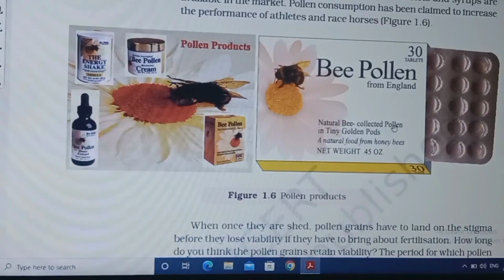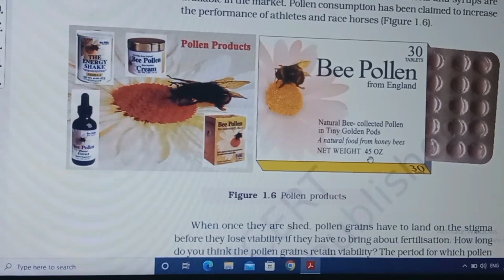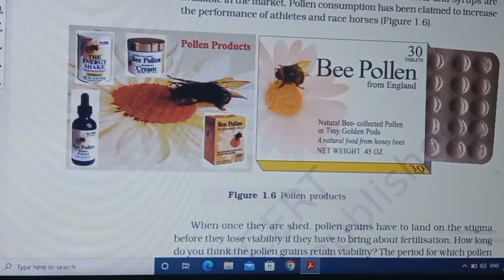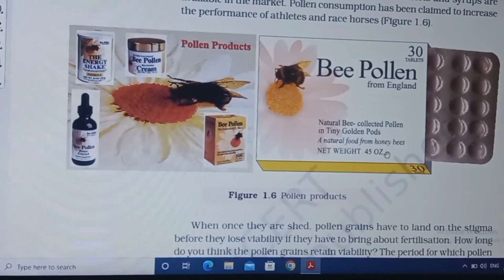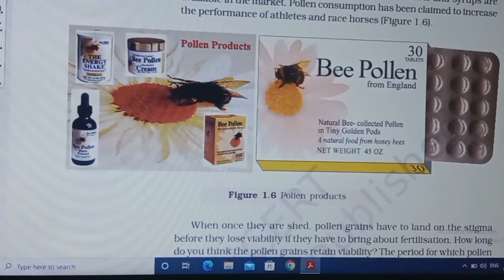Natural bee collected pollen in tiny golden pods. A natural food from honey bee. Net weight is 0.45 oz. These are the pollen tablets. Every line and every word of the NCERT is very important. This word is also important, which came on the tablet. These words are also very important.